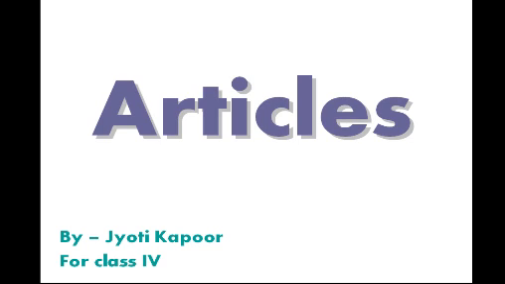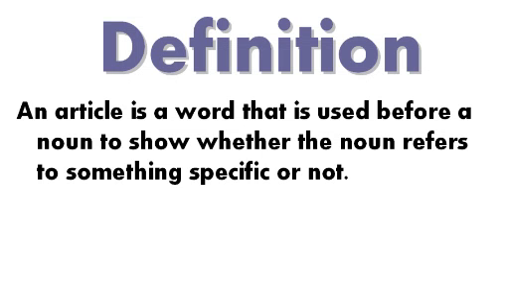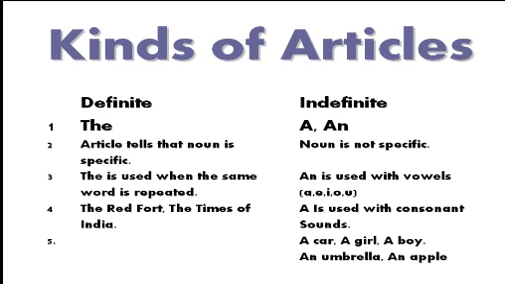Today we will begin a new topic in English grammar, that is articles. An article is a word that is used before a noun to show whether the noun refers to something specific or not. There are two kinds of articles, definite articles and indefinite articles. The indefinite article tells us that the noun is not specific.